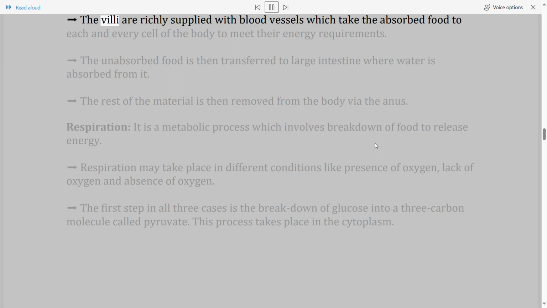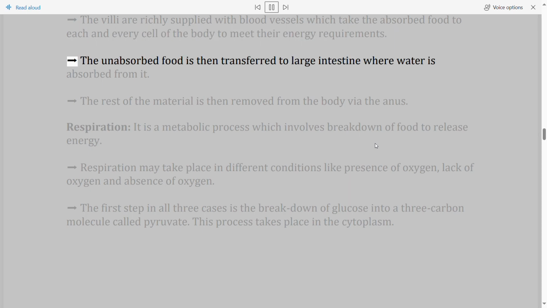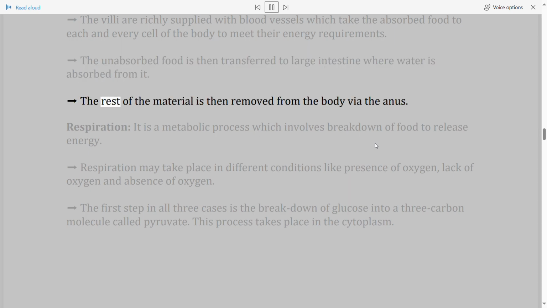The villi are richly supplied with blood vessels which take the absorbed food to each and every cell of the body to meet their energy requirements. The unabsorbed food is then transferred to the large intestine where water is absorbed from it. The rest of the material is then removed from the body via the anus.